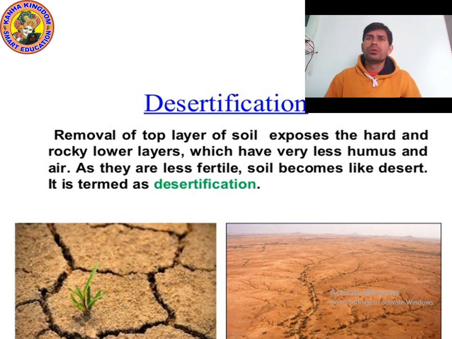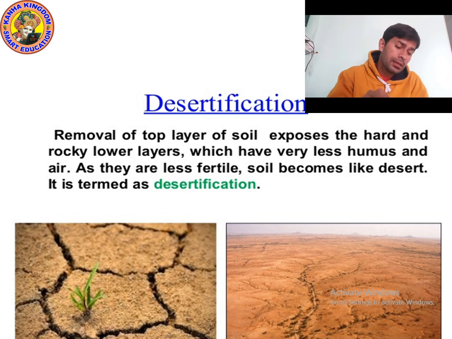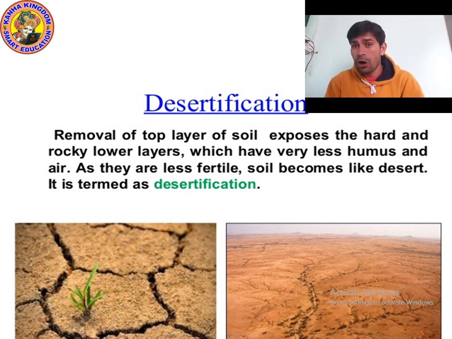You know, kids, when it rains, if there is no tree at a place, then what will happen? The top fertile layer of soil will flow away along with the water. And what will happen? The hard and rocky layer will be exposed, which actually has very little humus.